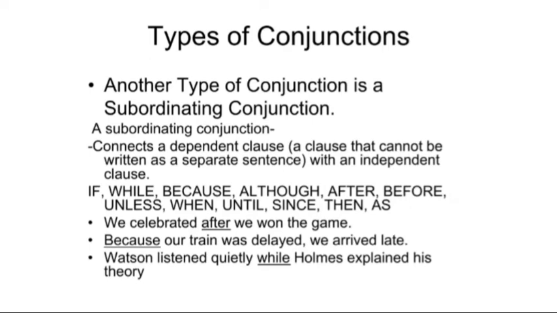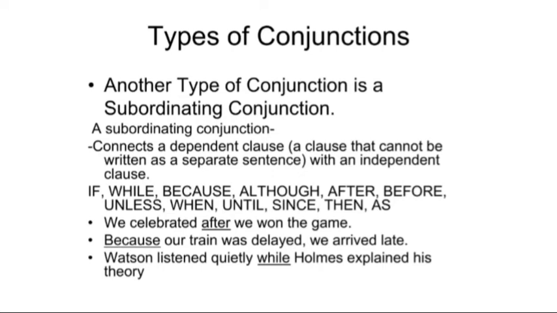Another type we have is the subordinating conjunction. A subordinating conjunction connects a dependent clause, a clause that cannot be written as a separate sentence, with an independent clause. If, while, because, although, after, before, unless, when, until, since, then, as, till, and many more. We have some 50 subordinating conjunctions. We celebrated after we won the game.